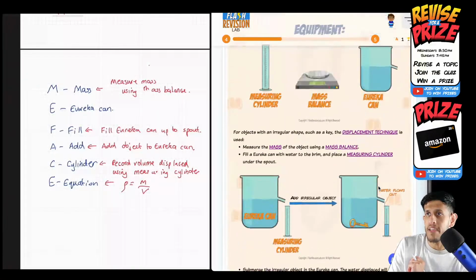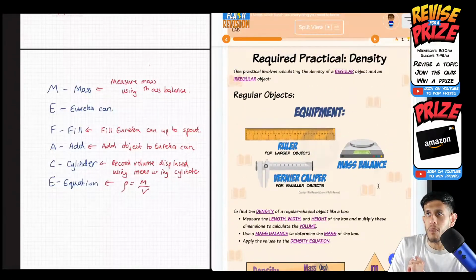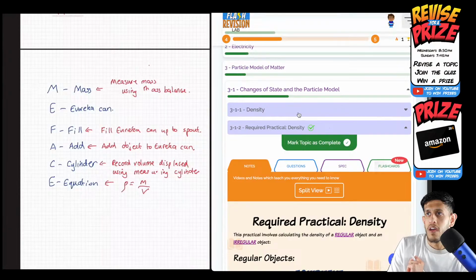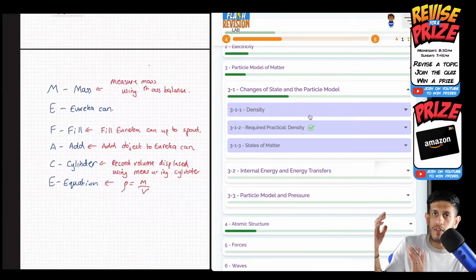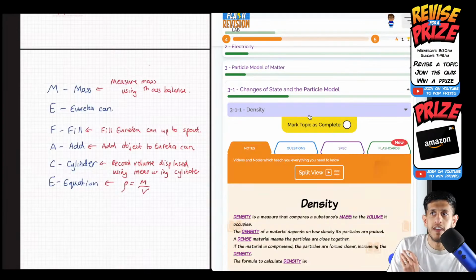It's ticked as complete. And you can see at the top of each topic, there is a progress bar. That is here at topic 3 and at the main level. You can see it's slightly green because I've just completed one of the topics and it ticks it here. So I know when I leave the website and come back, this is what I've covered. This is what I'm yet to cover.